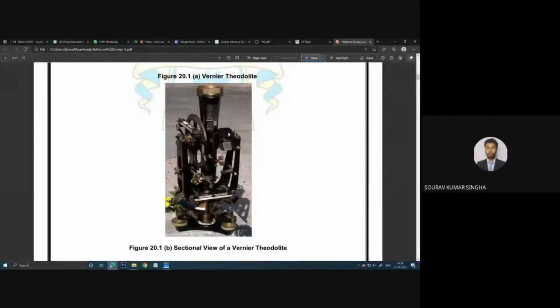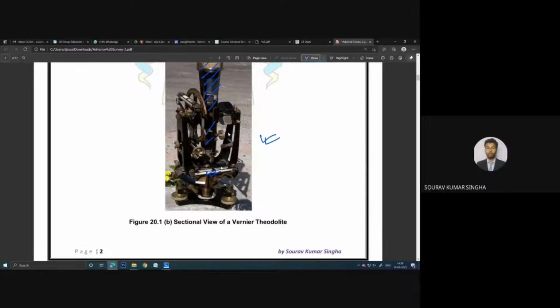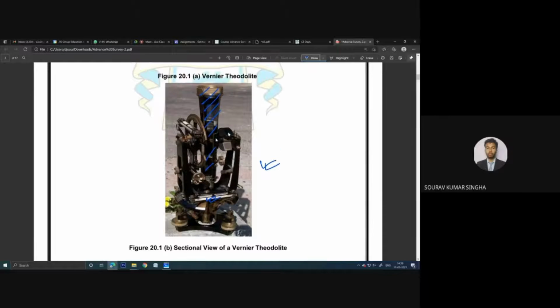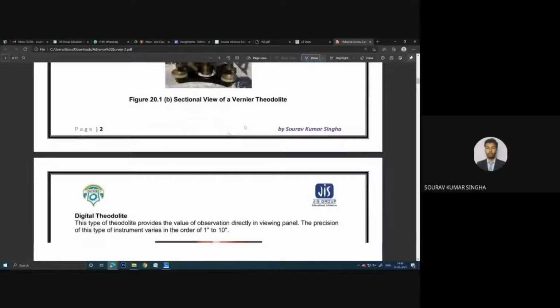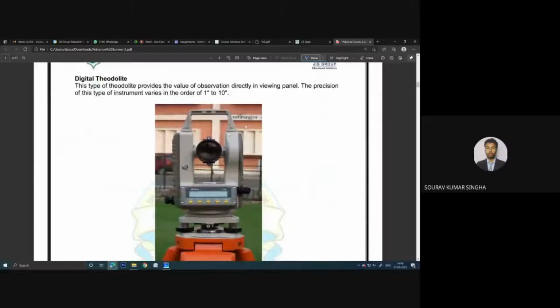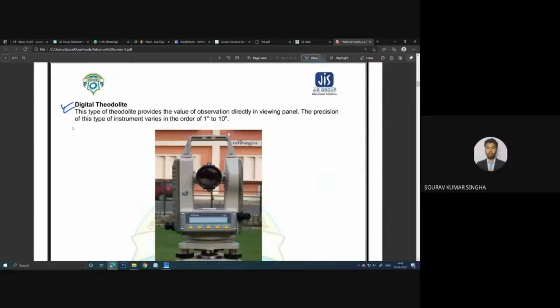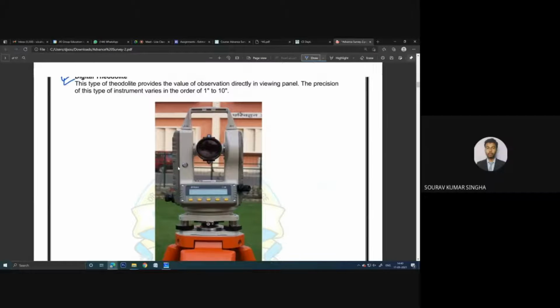So this is the sectional view. You can see the telescope is cut in this direction to see what is present inside. It's not properly a section. We can see here the bubble tube and some adjustments. The adjustment position is too old compared to the new one. It is an old type of vernier theodolite. I will show you what we have in our college and how it looks. And this is the digital theodolite. This same kind of theodolite we have in our college as well.